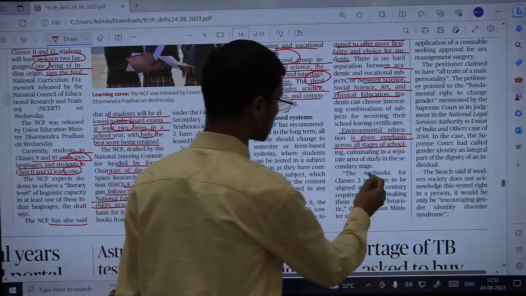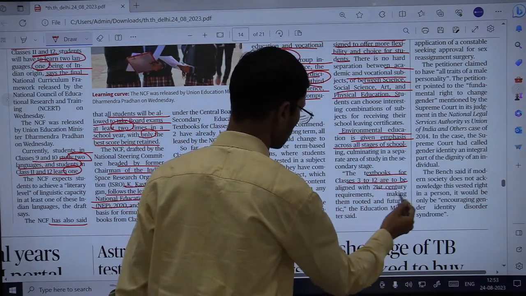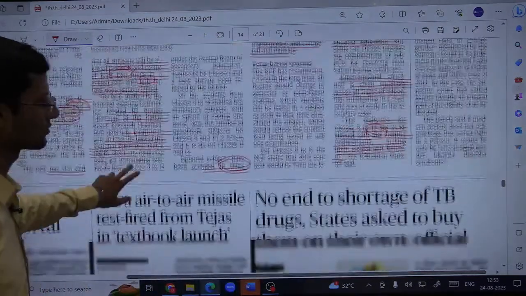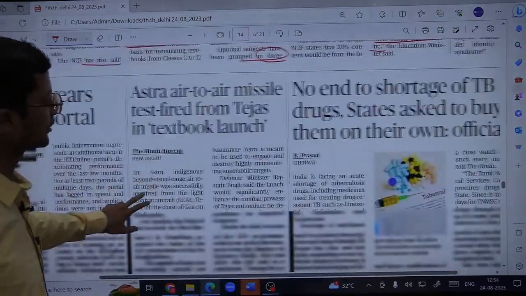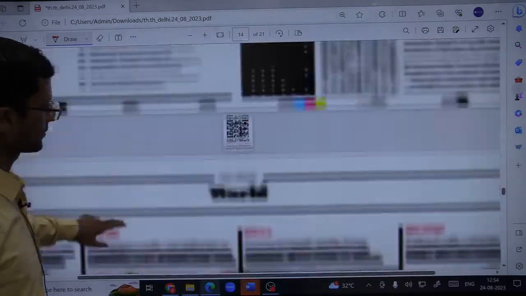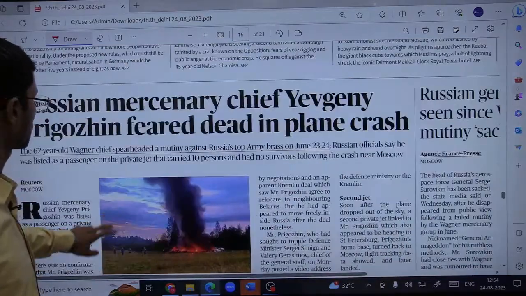And apart from that, the textbooks for class 3 to 12 are to be aligned with 21st century requirements, making them rooted and futuristic. This is what was said by the Education Minister while releasing this NCF committee's recommendations. Fine. So this from the world page, not that important.